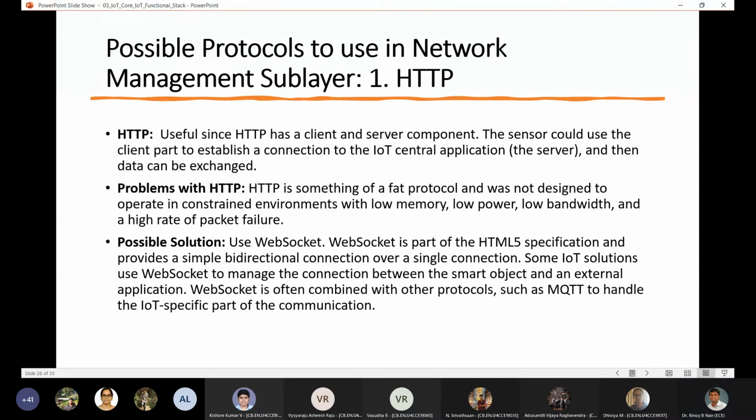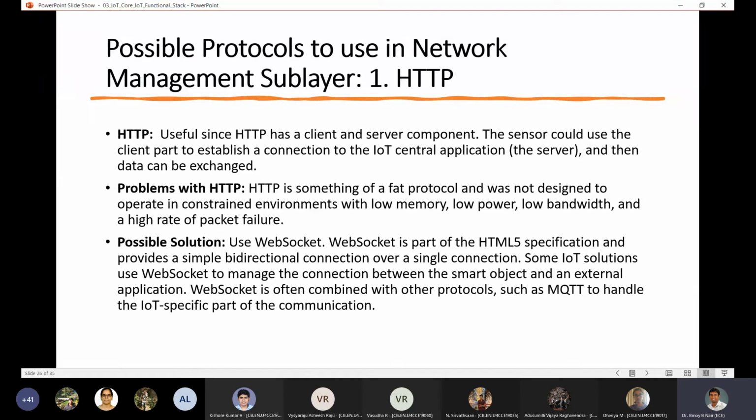If you are using a NodeMCU or an Arduino, you have very little possibility of using very large power, or you have very little memory on board. So you cannot implement the HTTP protocol and you cannot transfer and receive data over HTTP. It becomes very difficult, right? So one possible solution you have is to use WebSockets. Typically, WebSockets kind of allow you to do this a little bit.